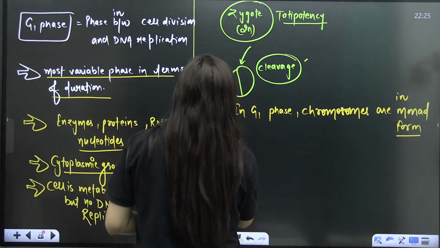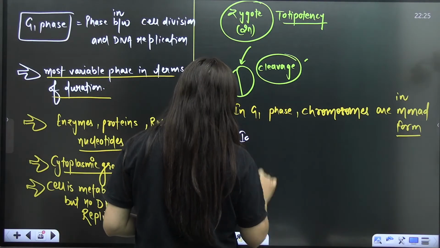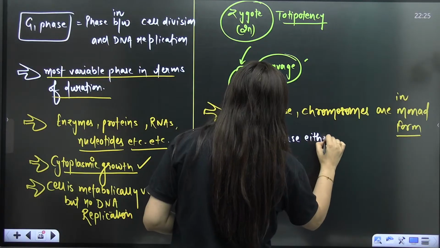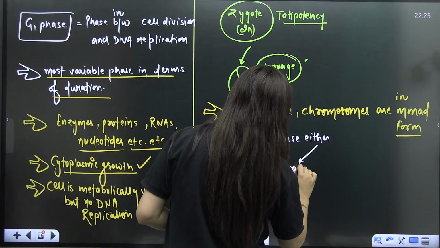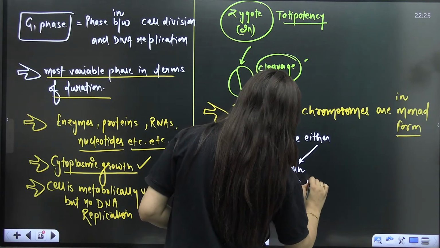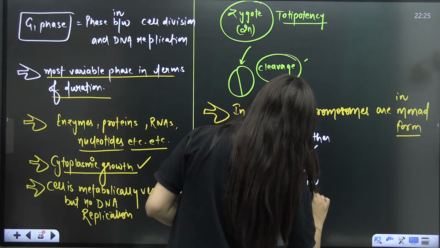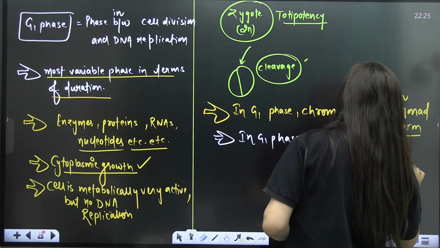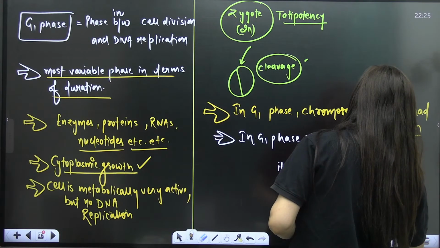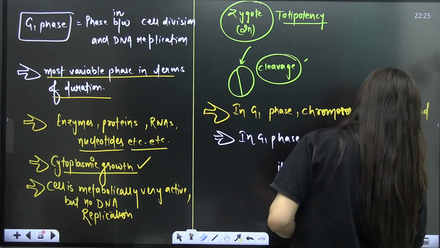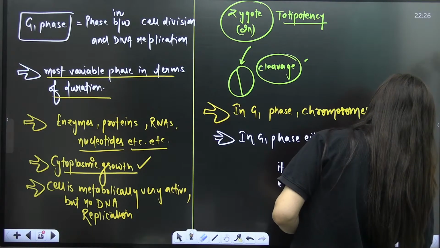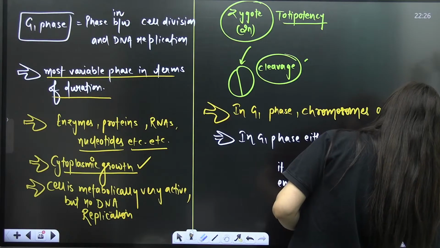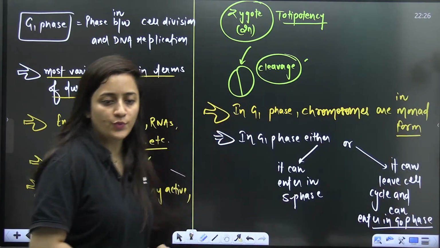So now in G1 phase, the cell is having two options. When a cell is in G1 phase, either it can enter the S phase, students, or it can leave the cell cycle and can enter the G0 phase, which is the cell arrest phase, which is the quiescent stage.